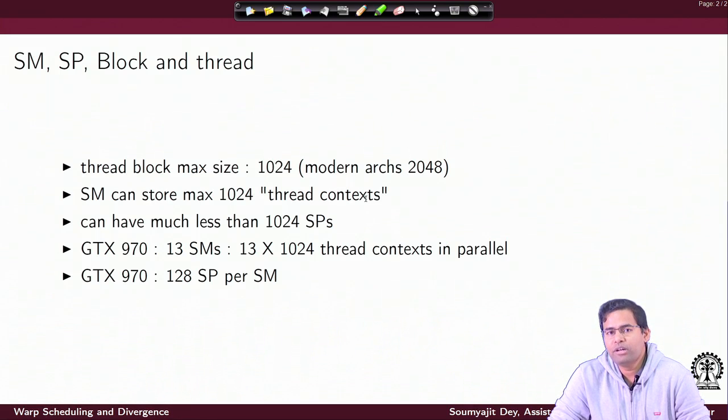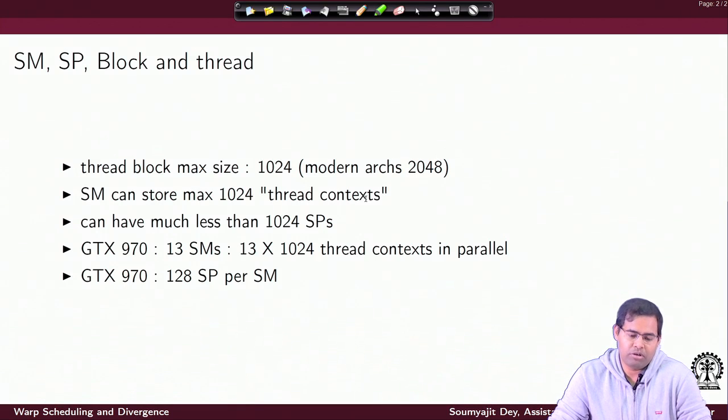If the amount of memory available is finite, in this case 1024 thread contexts, then only that many threads can be part of one block.